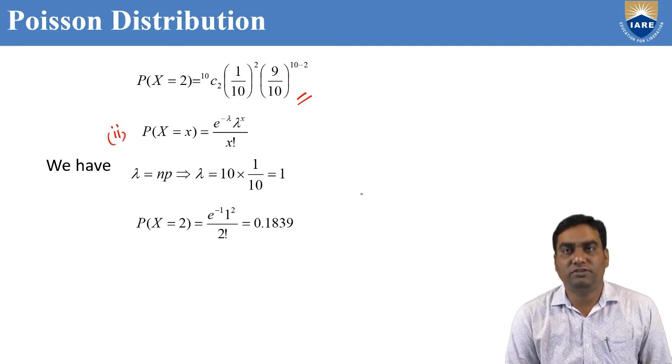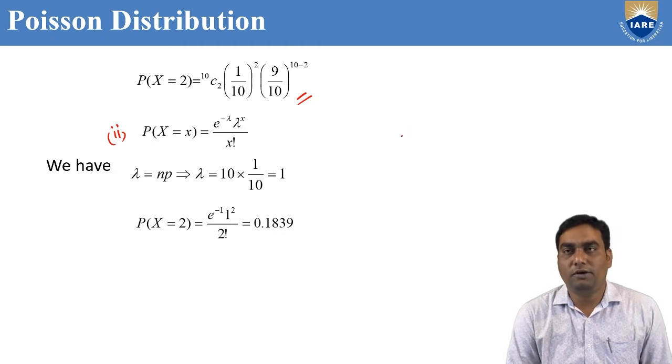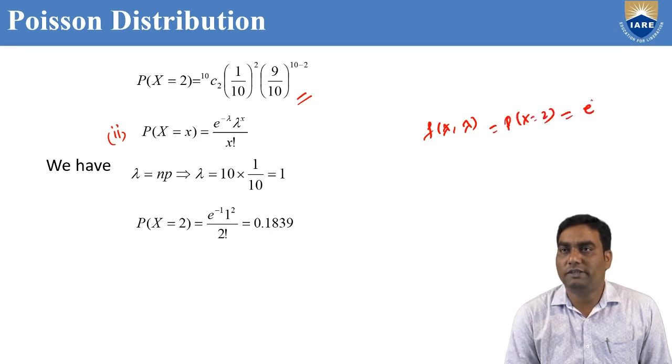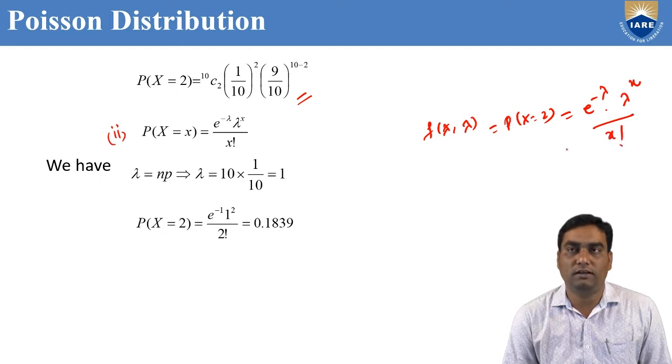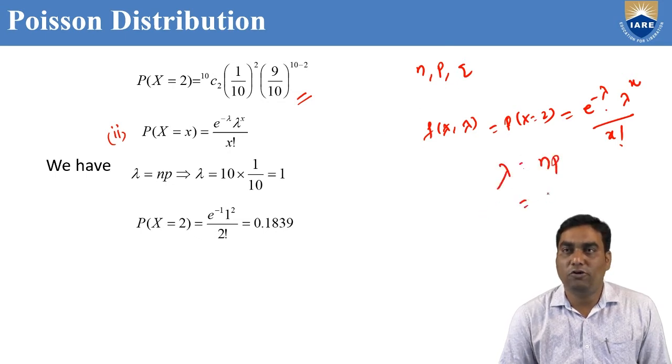But the same question, we can do it by Poisson distribution. What is the Poisson distribution formula? To find probability of x, equal to e power minus lambda into lambda power x by x factorial. But the values are given N, P, Q only. How do you find lambda? We know that lambda equal to NP. N how much? 10. P how much? 1 by 10, 0.1, which is nothing but lambda equal to 1.